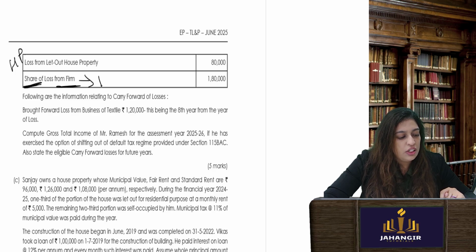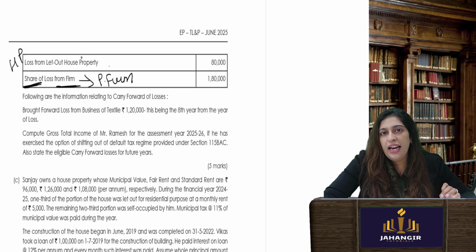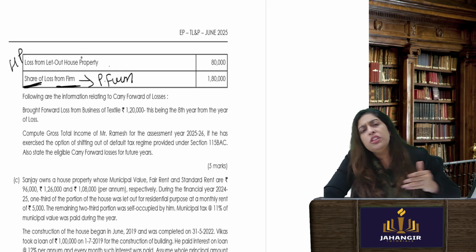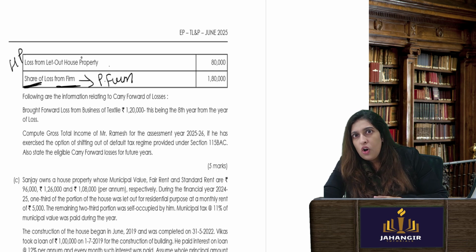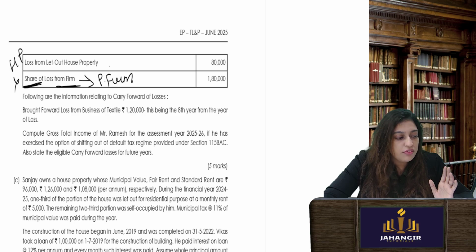It should strike you that the partnership firm has already taken the benefit of the loss. The share of profit or loss is not going to be taxed in the hands of the partner. And why is that? Because the partnership firm is paying the tax on the profit. So we don't have to take it. This is given to confuse you.